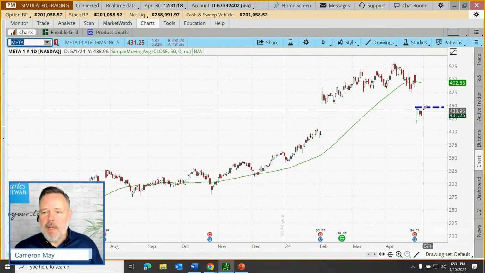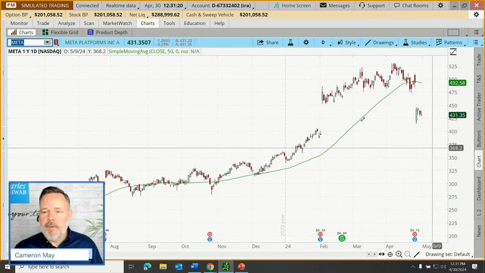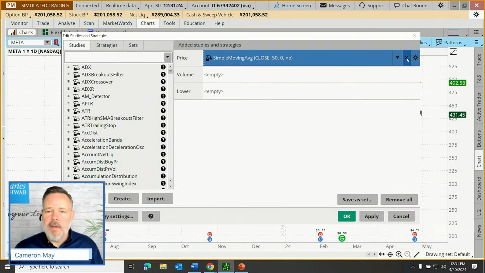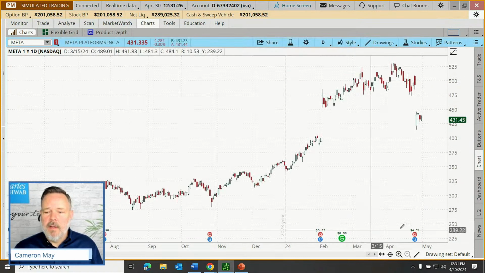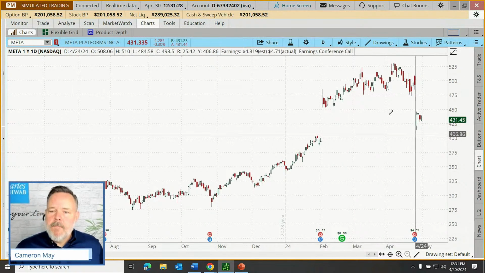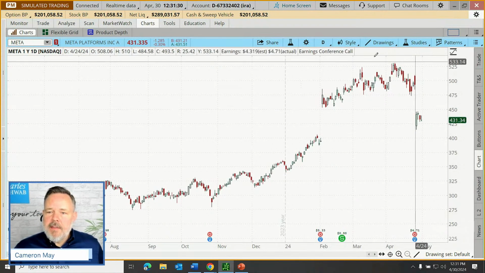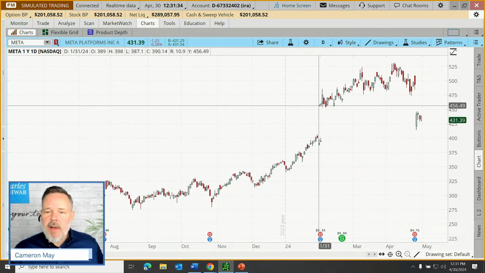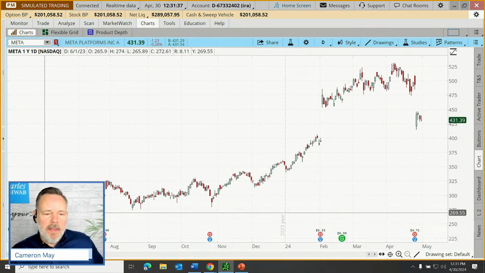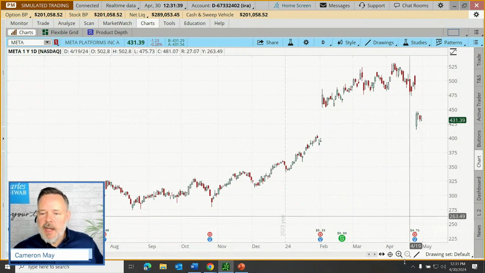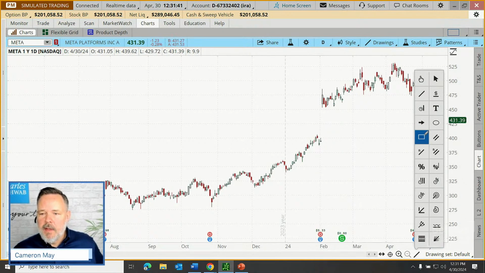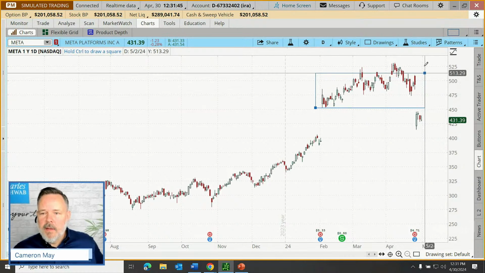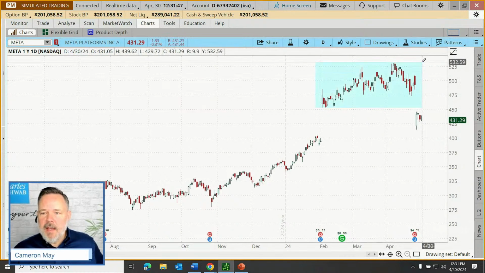Let me remove this drawing. So, I don't even need the moving average anymore. Let's come up here and just give us a nice clean chart. There we go. But if you look at this group of trading, it's almost as though it's geographically isolated from the trading before and the trading after. I can draw a box around all of that price activity, and it doesn't touch anything else.